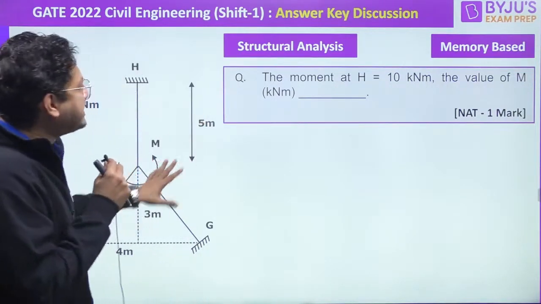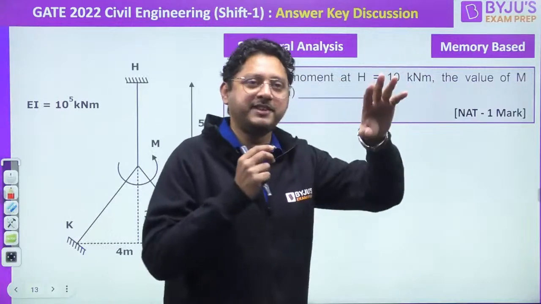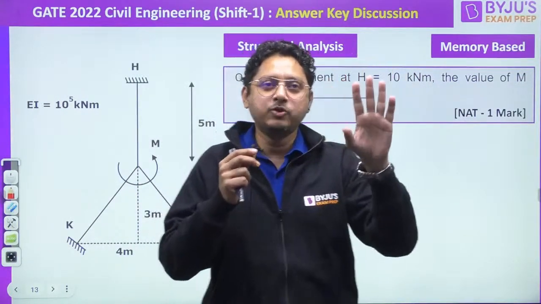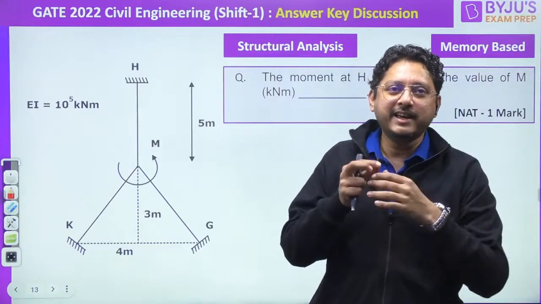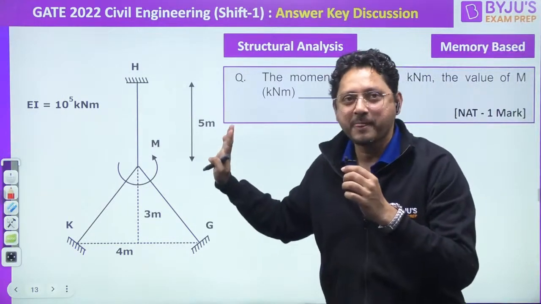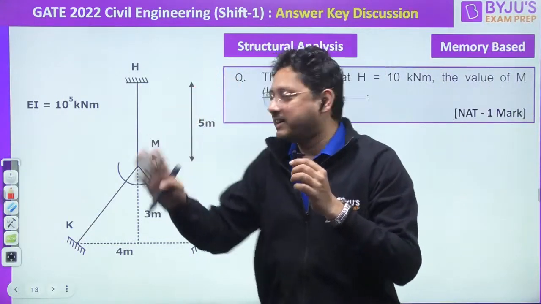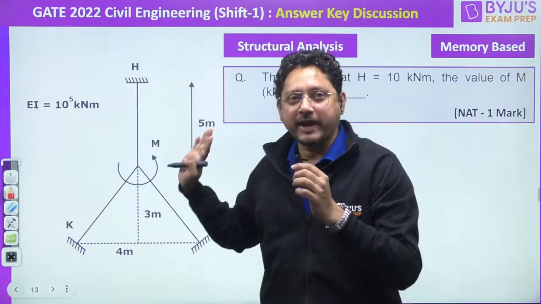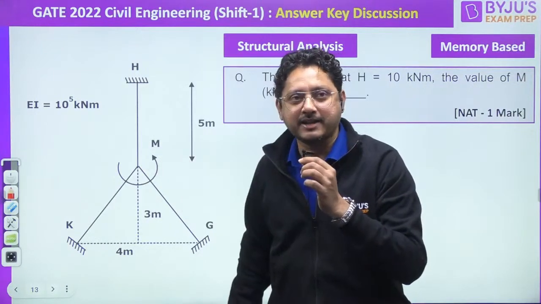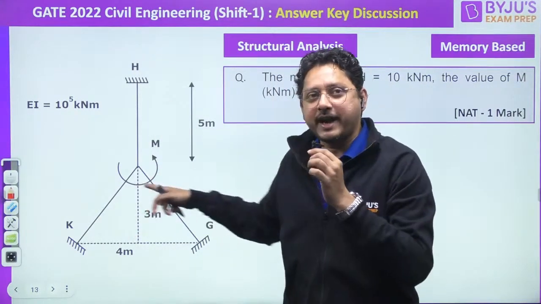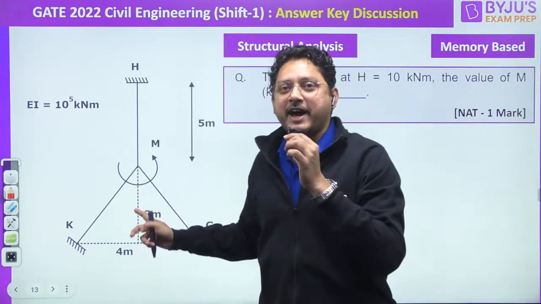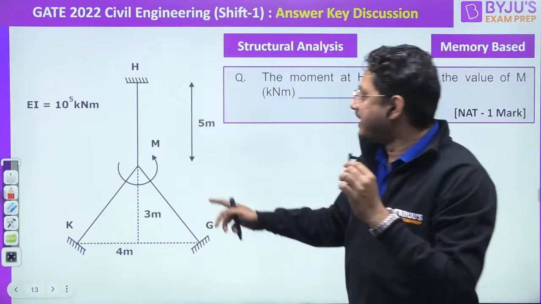See, the thing is that he is asking, the moment at H is given. See, it is just a reverse order. You know this from the moment distribution method you are studying, no? Generally, based on the stiffness, we distribute the moment. Let us say that something is M here. Now, listen carefully. Let us say it is M. Forget about H. If it is M, how will the moment be distributed in a frame structure? The moment will be distributed according to the stiffness ratio, correct or not?